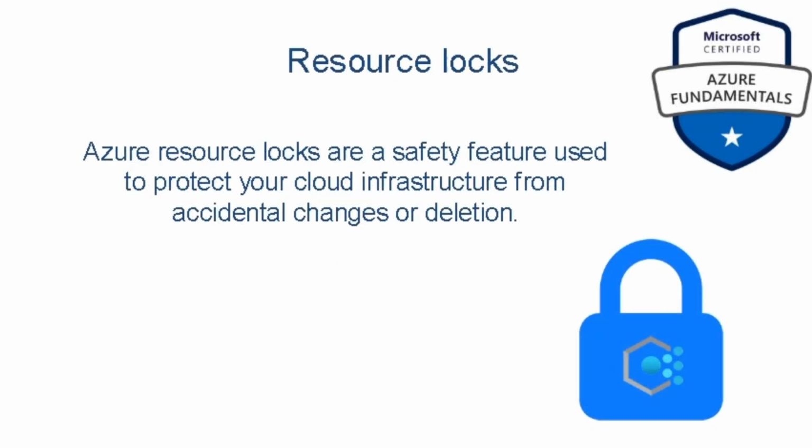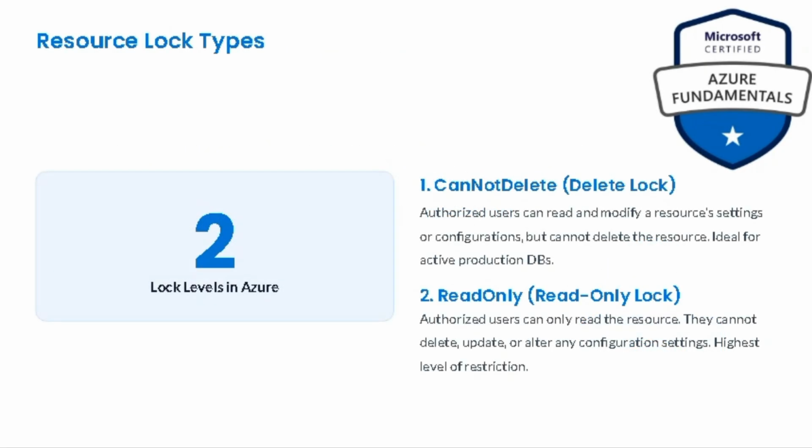This is one of the other things that you should understand for your AZ-900, and these are called resource locks. Azure resource locks are a safety feature used to protect your cloud infrastructure from accidental changes or deletions. There are two main resource lock types that the AZ-900 focuses on, and we're going to show them on the next slide. There are two main resource lock types that we must know for our AZ-900.